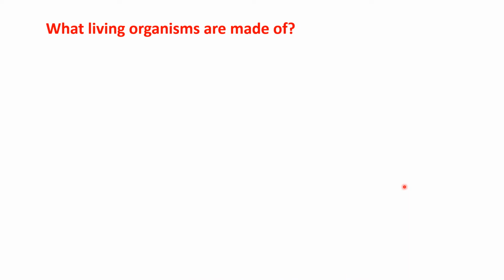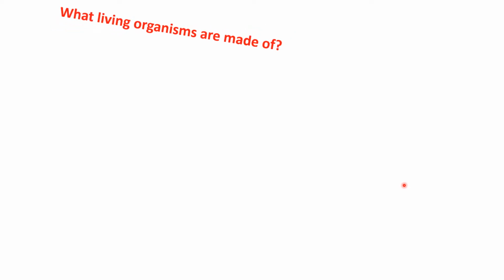So very first, the question is, what are living organisms made of? Have you wondered what living organisms are made of, dear students? Living organisms are made of building blocks, you can say the cells, right? As we had already completed chapter 5, the fundamental unit of life is what? Cell.